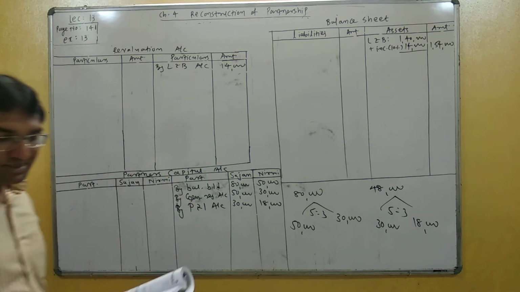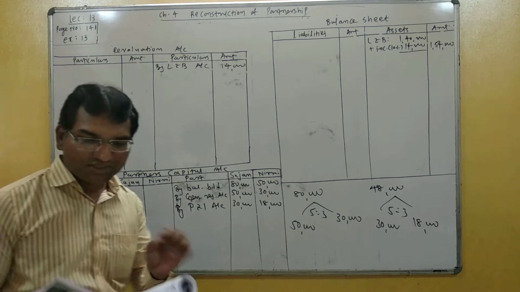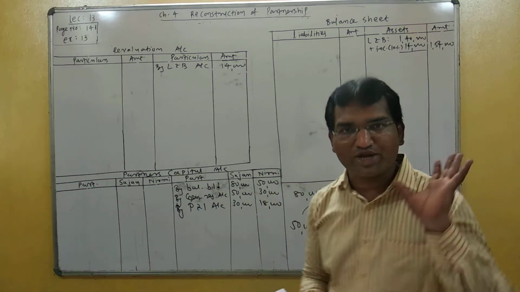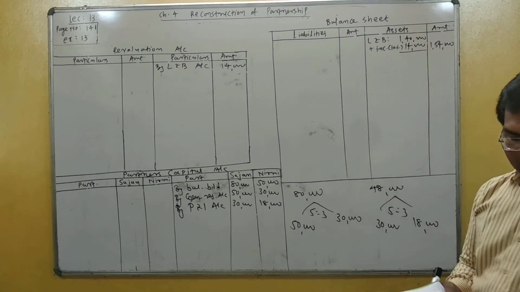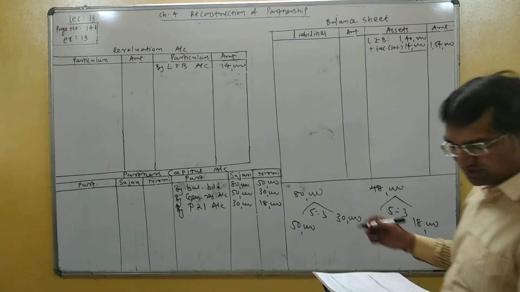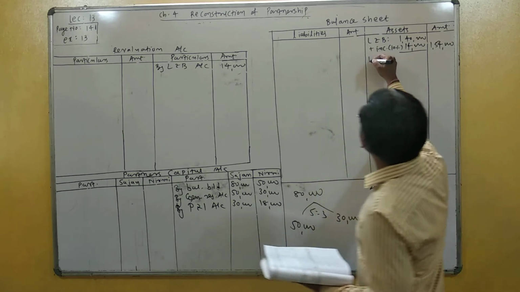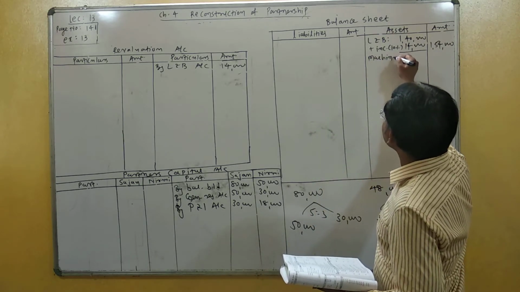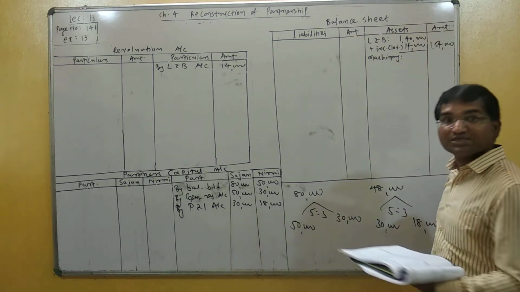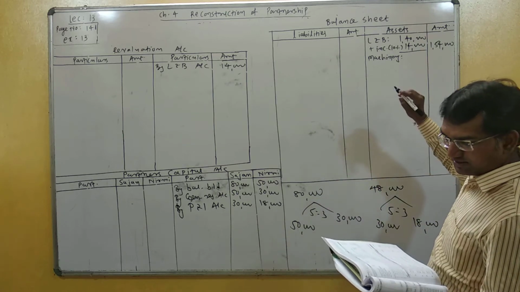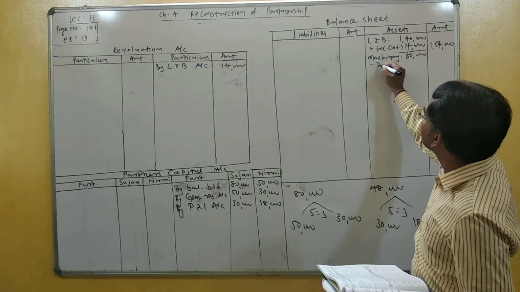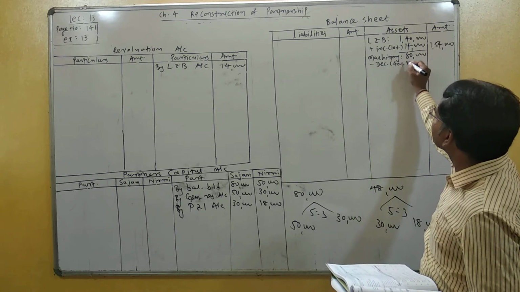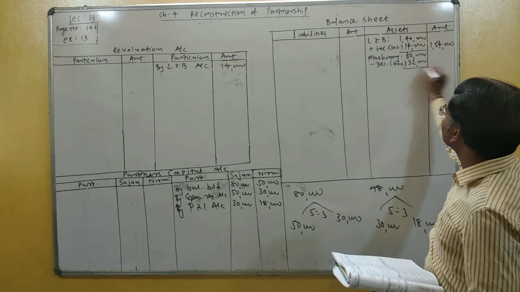Second adjustment, the value of machinery and furniture is to be reduced by 40%. Two assets reduced by 40%, meaning a direct 40% reduction. One by one, machinery. Old value of machinery is 80,000, less decrease by 40% which is 32,000.